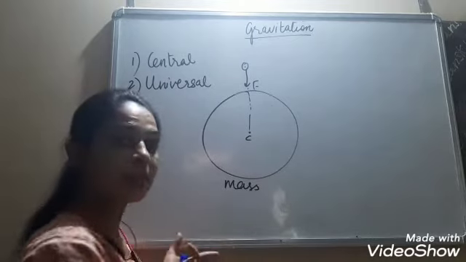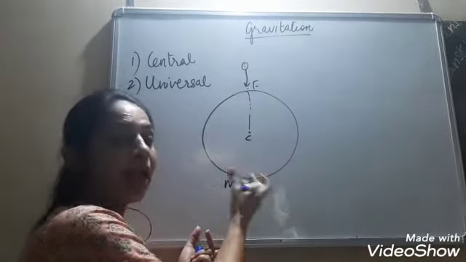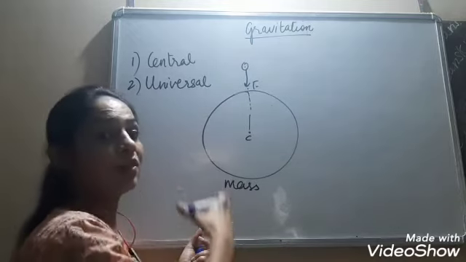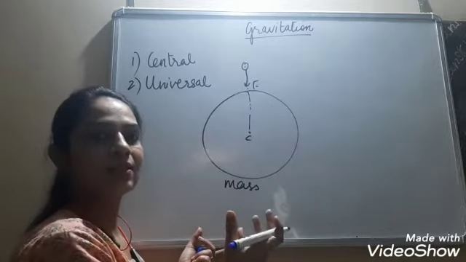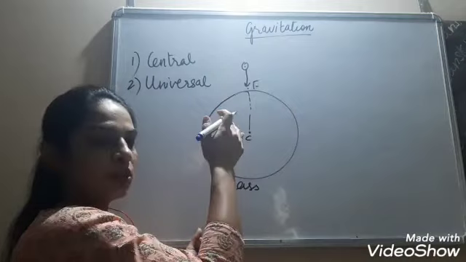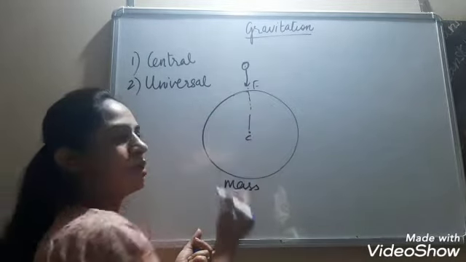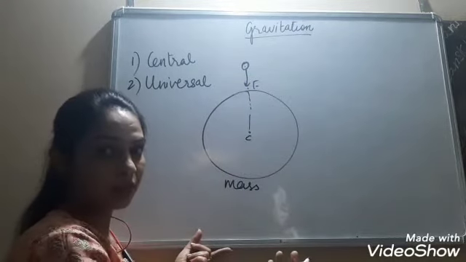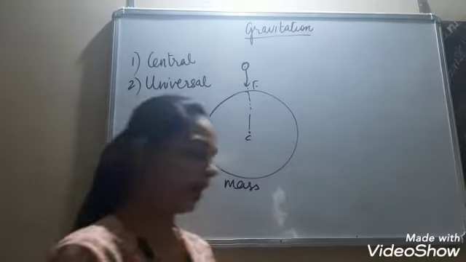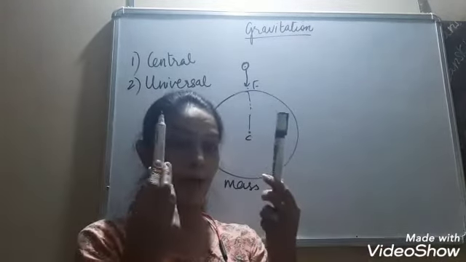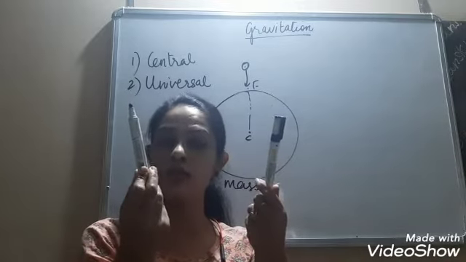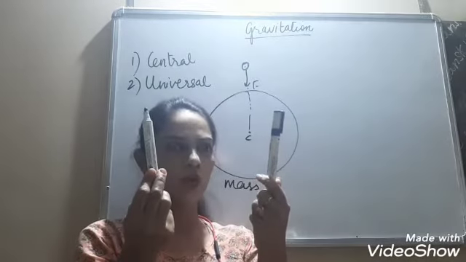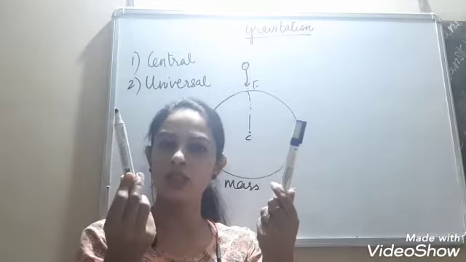Any object which has mass exerts and experiences the gravitational force. Since earth has a lot of mass, earth exerts a gravitational force on all the objects. And this object, let us call it a ball, also has a mass, so this ball also exerts a gravitational force. If you have these two marker pens, these two also have mass, so they are also exerting a gravitational force on each other. Then why don't they move towards each other?